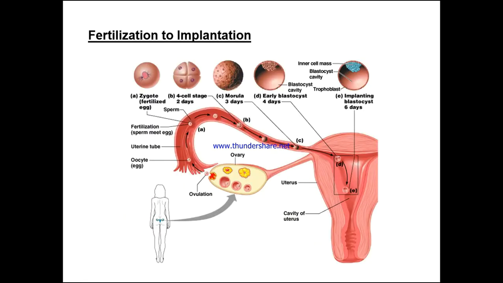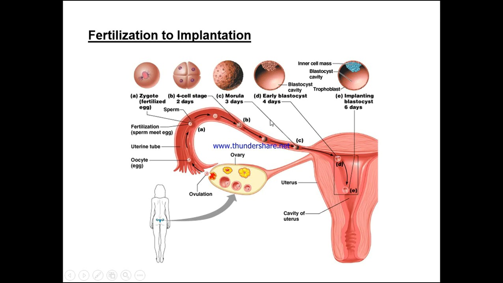So let's go back to the beginning and look at fertilization to implantation. As ovulation occurs, the oocyte, the egg, travels up the uterine tube, at which point it may or may not be fertilized with the sperm. In the case of fertilization, the sperm and the egg meet, and this would be known as the first stage, which is the zygote, the fertilized egg. Then as we continue to travel down, we have the 4-cell stage, which is 2 days later. So we can see this is now divided into 4 cells.